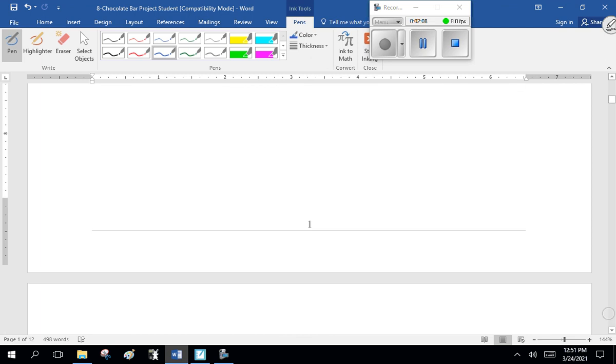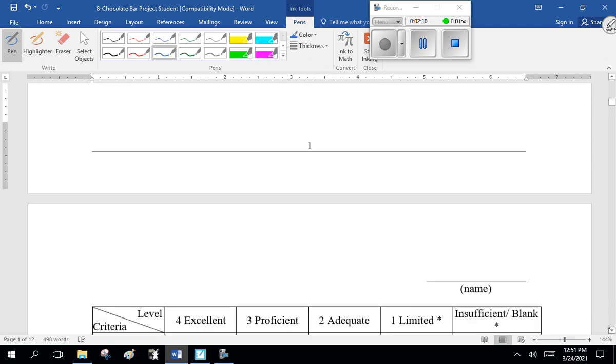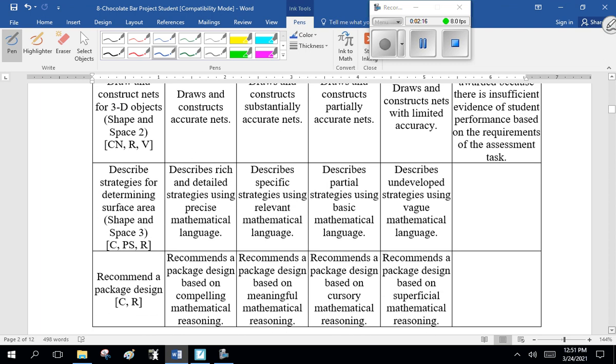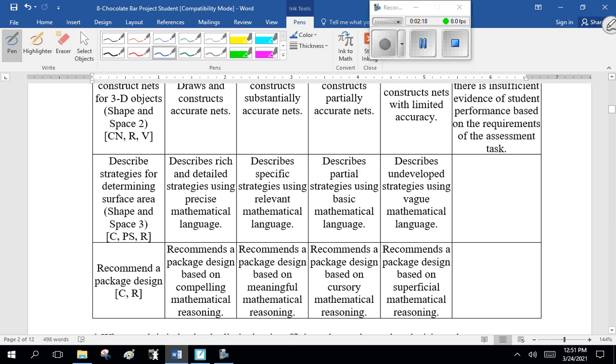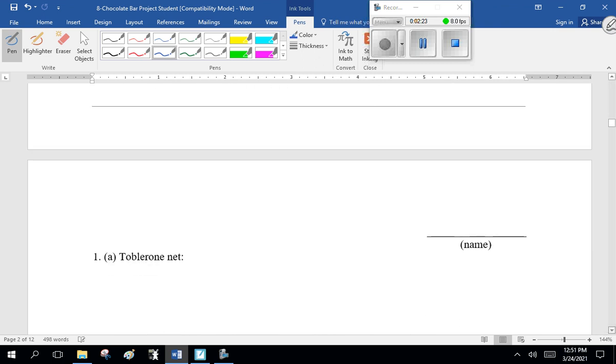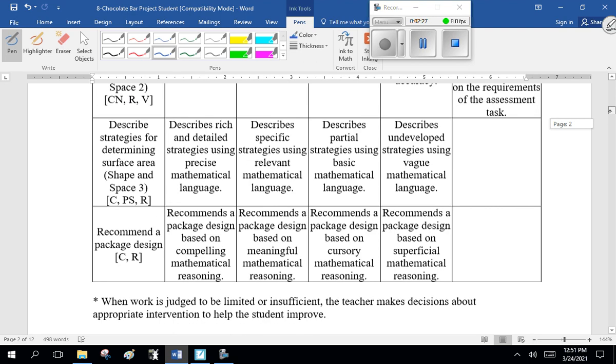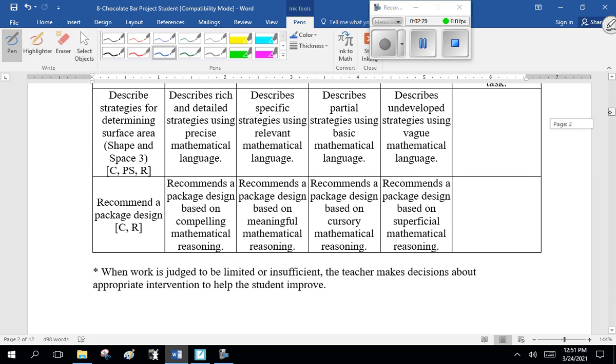So, first page. This is how I'm going to mark it. I'm going to look for nets. You're going to draw them, and you're going to make them for the 3 shapes. You're going to describe strategies for determining surface area. How to define the surface area? Show me calculations. And recommend a package design. Which one?